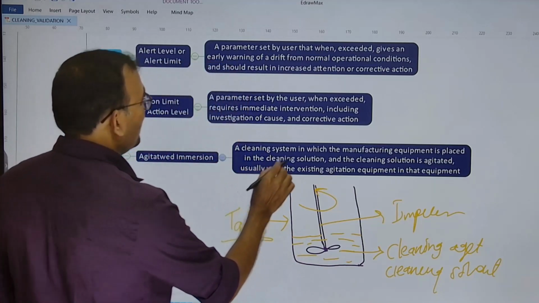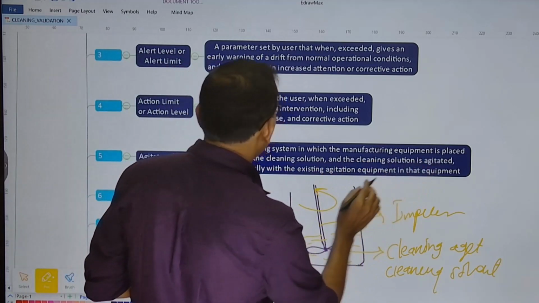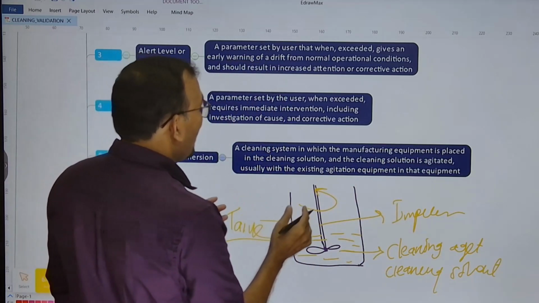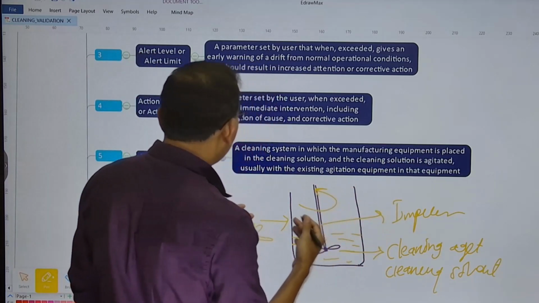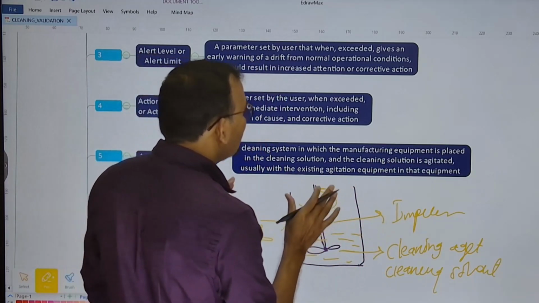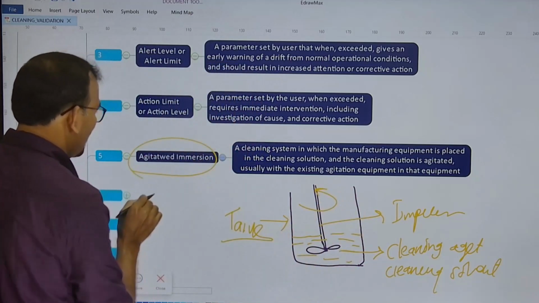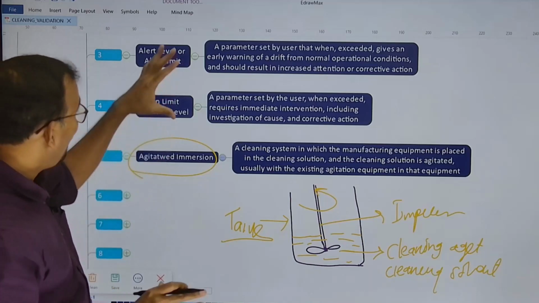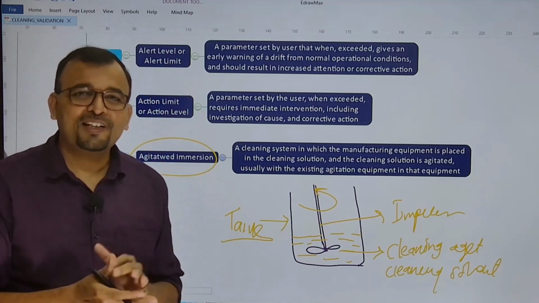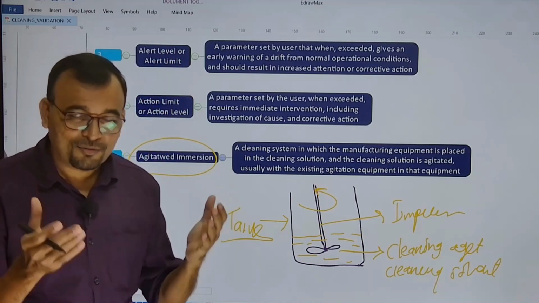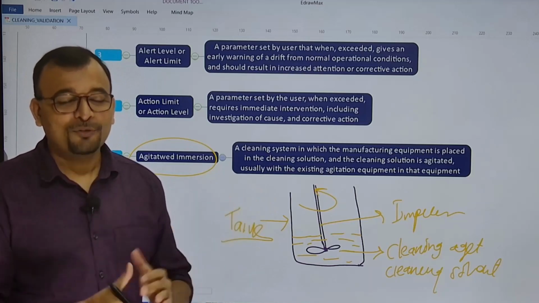A cleaning system in which the manufacturing equipment is placed in the cleaning solution and the cleaning solution is agitated, usually with the existing agitation equipment in that equipment, is called agitated immersion. I hope you are clear with all these five important terms related to cleaning validation, and we will meet in the next video. Thank you so much.